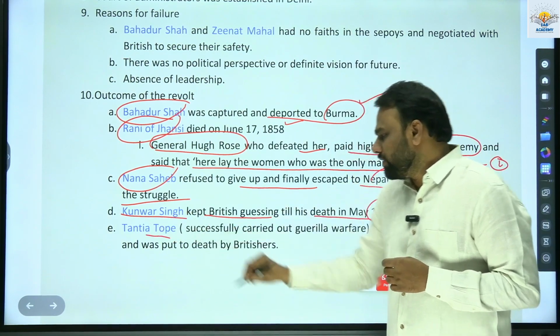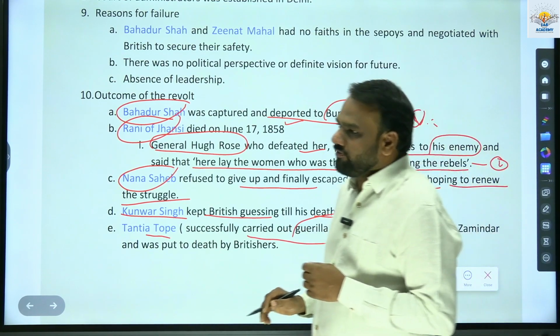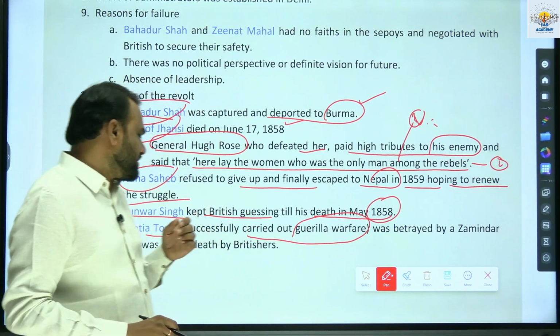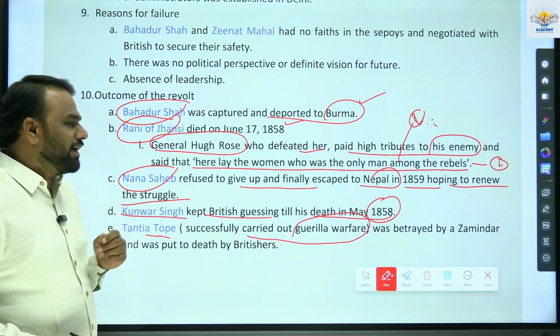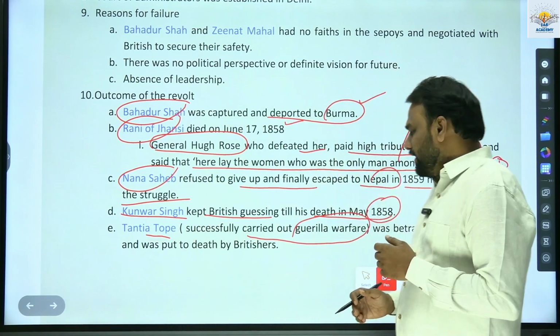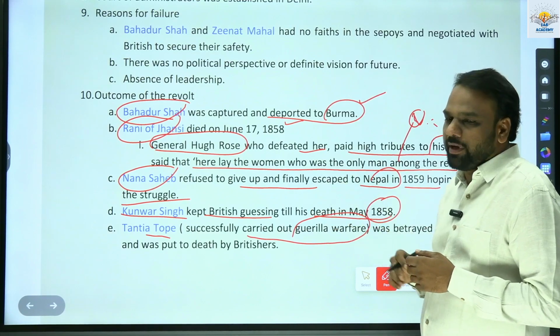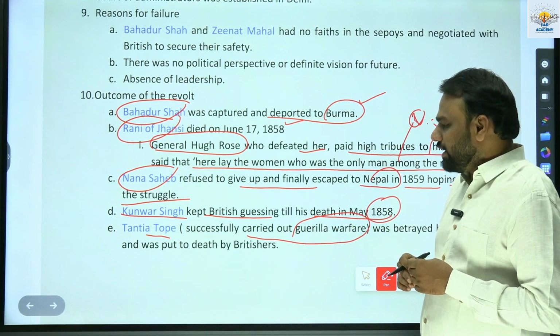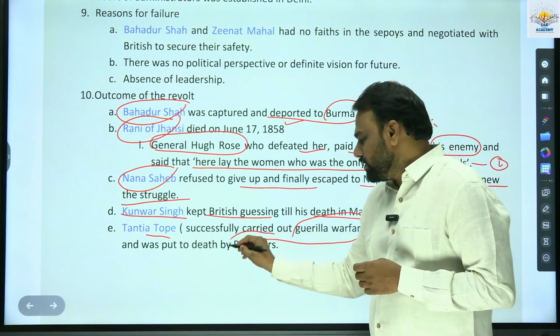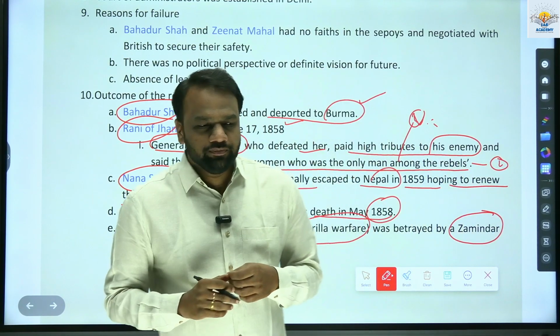Tantia Tope successfully carried out guerrilla warfare. It is one of the techniques of warfare, and he was very famous in it. Tantia Tope was betrayed by a zamindar. Betrayed means he was cheated by a zamindar, who framed a conspiracy, and finally Tantia Tope was caught by British forces and put to death by the Britishers. So this was the outcome of the 1857 revolt.